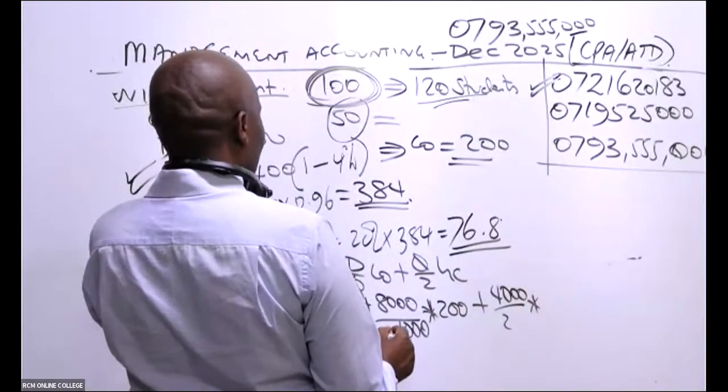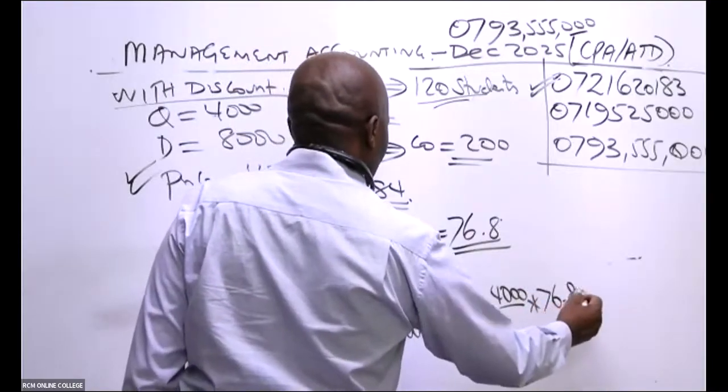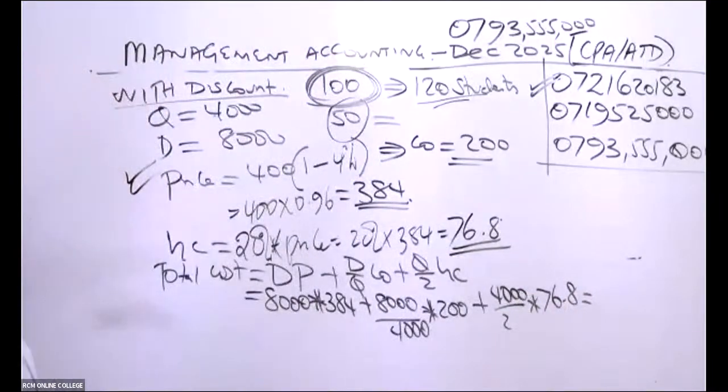You had given me this figure, which is 76.8.